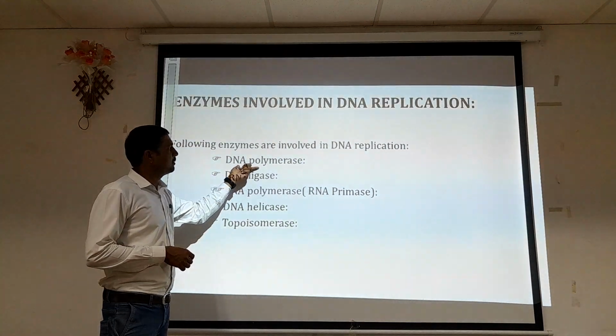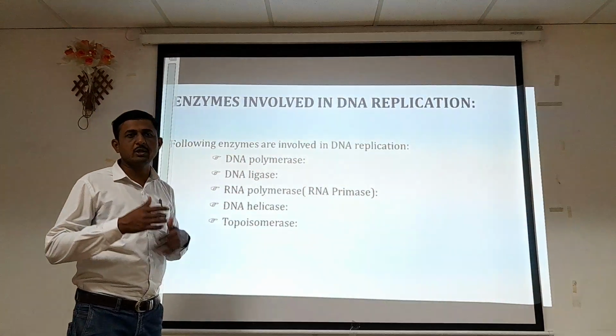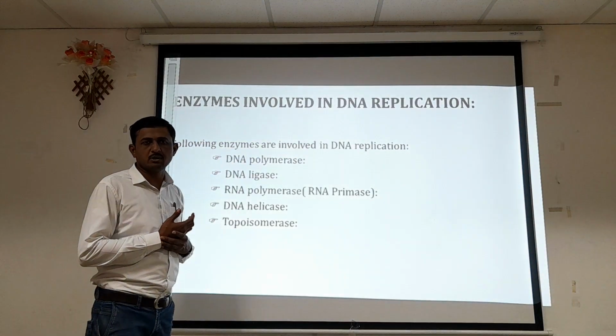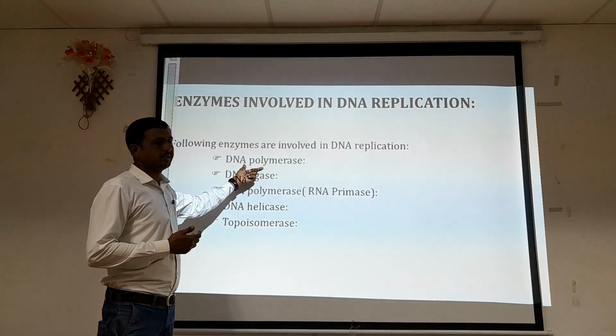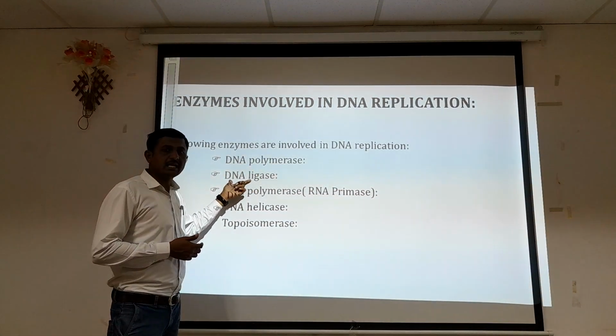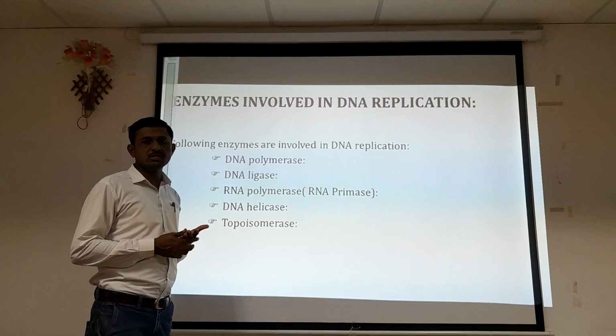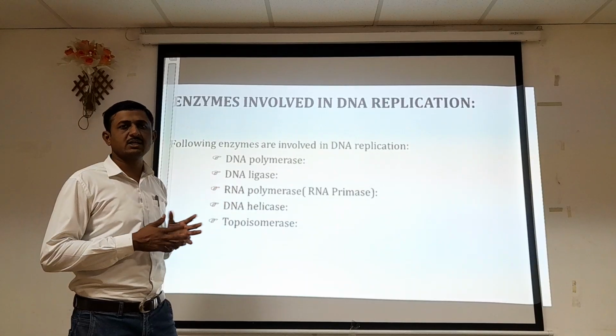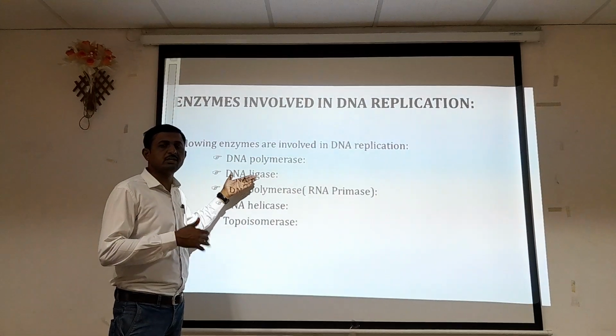The DNA polymerase enzyme carries out the polymerization of the DNA strand, that is, the addition of nucleotides to the DNA strand. DNA ligase is a joining enzyme, helpful in different molecular processes.